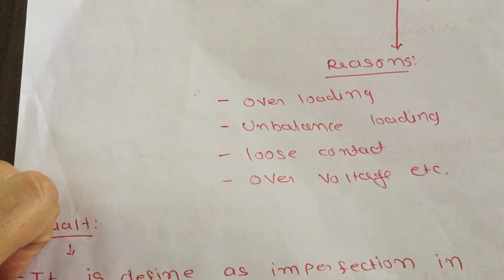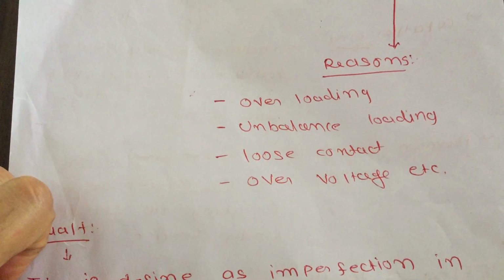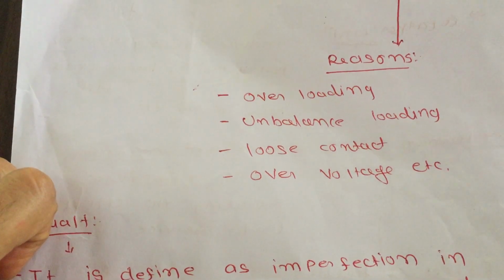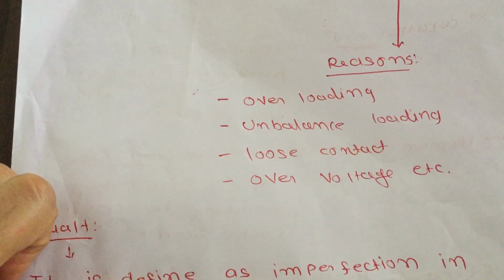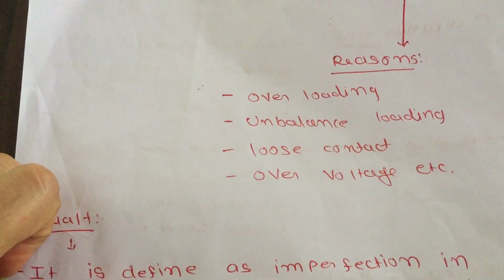Third one is loose contact. Due to loose contact, you can see that sparking occurs. Due to that sparking, I square R loss will happen, and due to that I square R loss, temperature will become high and it can damage insulation or any other circuit.